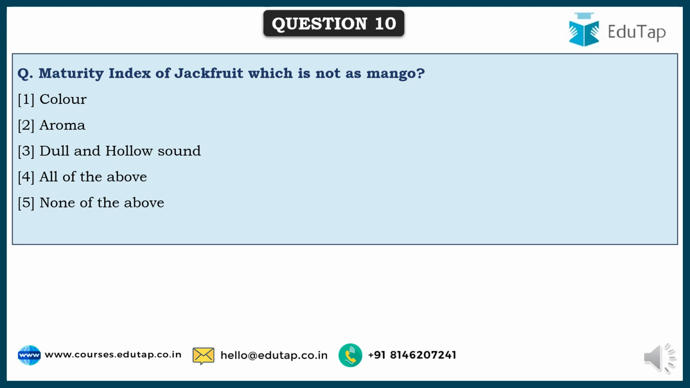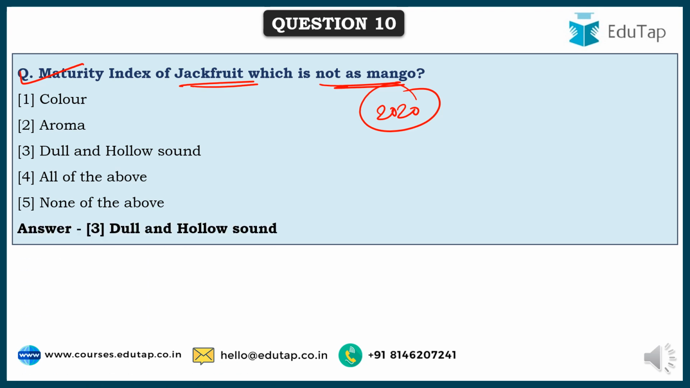So friends, here comes the last question. Maturity index of jackfruit, which is not as mango. This was a question asked very recently in the NABARD Grade A Mains 2020 exam. Mango and jackfruit have a few common maturity indices like aroma, color, etc. The correct answer here is dull and hollow sound. Aroma is the same for both. Color is the same for both. So the only thing that differs is dull and hollow sound.